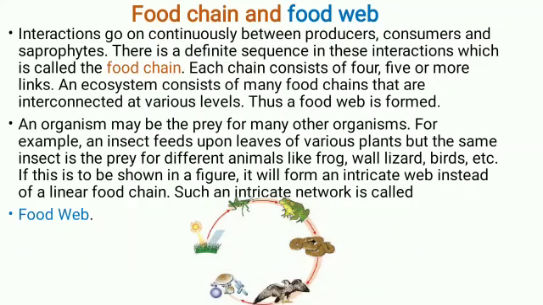An organism may be the prey for many other organisms. For example, an insect feeds upon leaves of various plants, but the same insect is the prey for different animals like frog, wall lizards, birds, etc. So one insect can be prey for many other animals. If this is to be shown in a figure, it will form an intricate, means complicated, web instead of a linear food chain. Such an intricate network is called a web. Food web is not a linear food chain, it's a complex food chain.